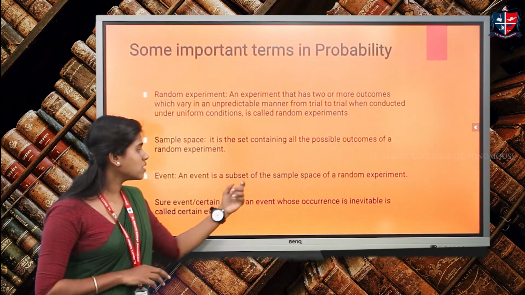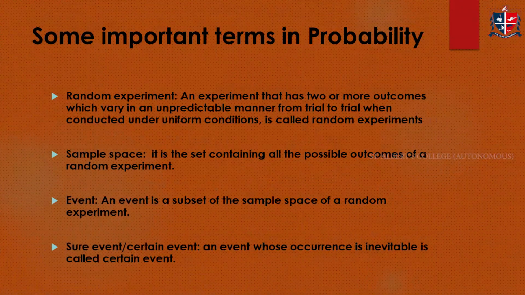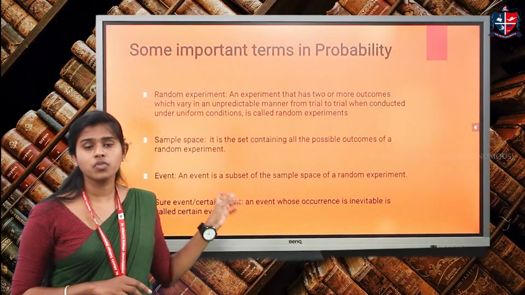An event is a subset of the sample space of a random experiment. An event is a particular thing, where we take some criteria from the sample space. In the previous example, we discussed that the event of getting an even number when a die is thrown will be the set 2, 4 and 6.